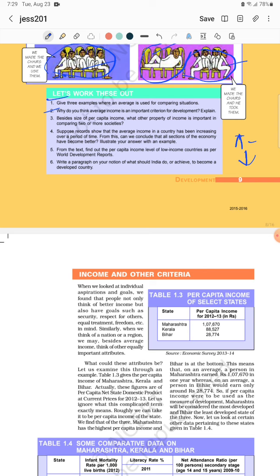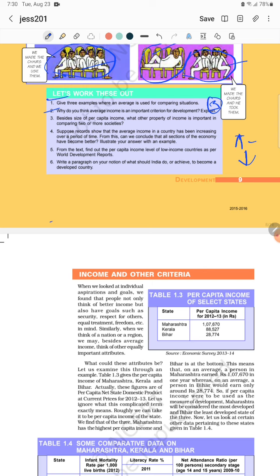Whatever we like and should have, we will be able to get with greater income. If the average income of a country is on a higher side, obviously it definitely stands ahead on the development index. So average income is very important. We should calculate it when we are thinking about development. It's an important question which will come as a 3-mark question. Please take care of it.